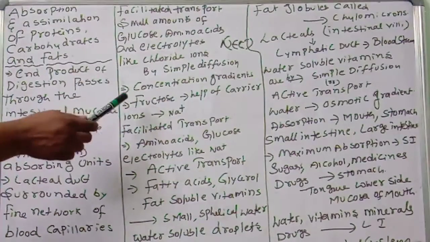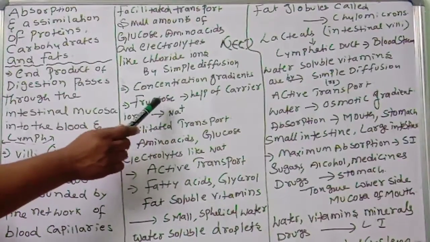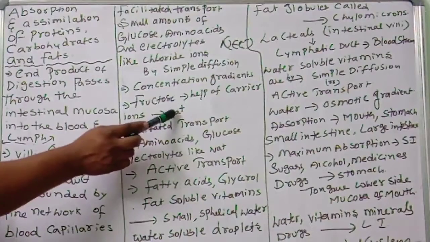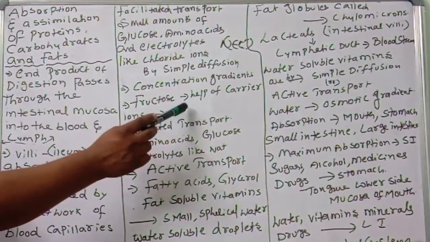Next, fructose. Fructose will not be absorbed directly. With the help of some carrier ions, fructose will be absorbed. Which kind of carrier ions? Sodium. So fructose is absorbed with the help of carrier ions, sodium-like carrier ions.